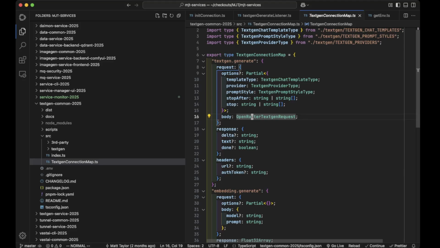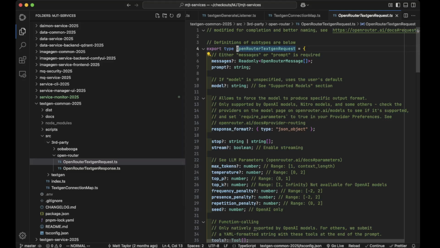And then the body, which I'm calling the OpenRouter text gen request. It's basically OpenAI's request model. I'm using OpenRouter a lot more than I'm using OpenAI directly, and OpenRouter adopted the OpenAI standard with some small tweaks. Everyone does a little small tweak, and their little small tweak is they accept either messages or prompt.